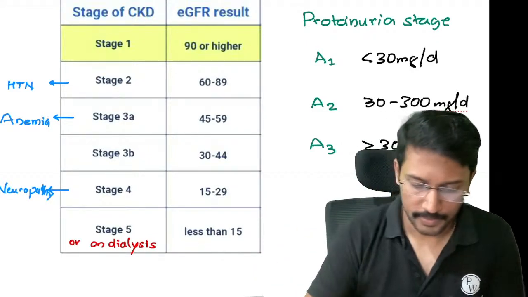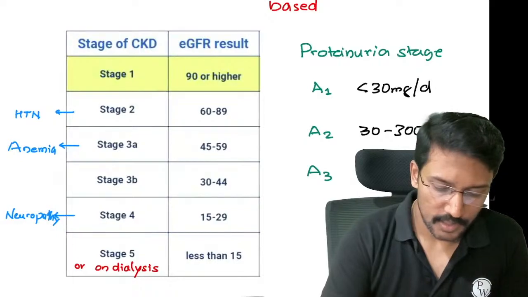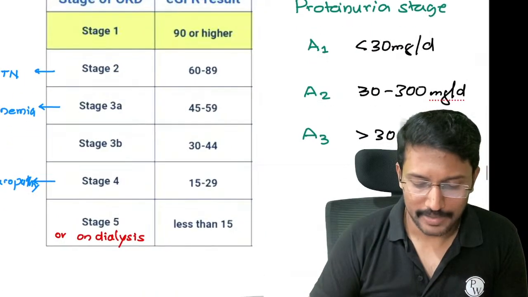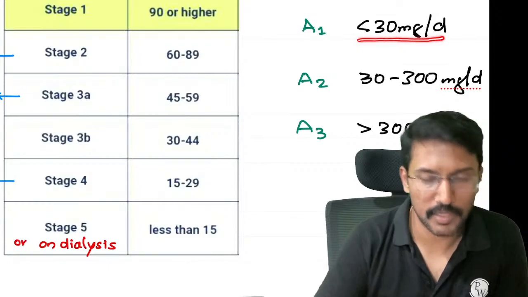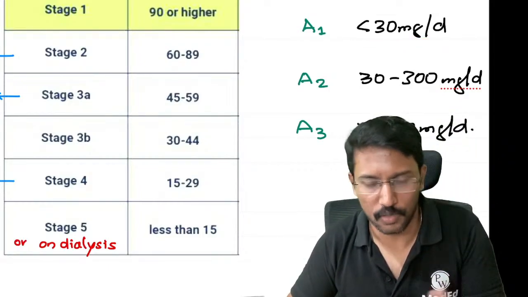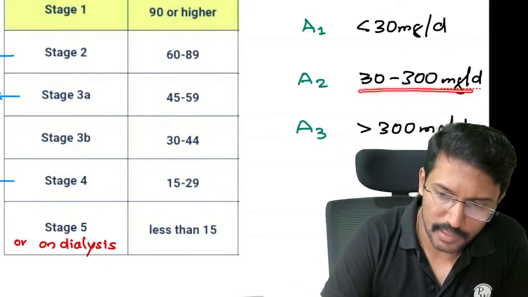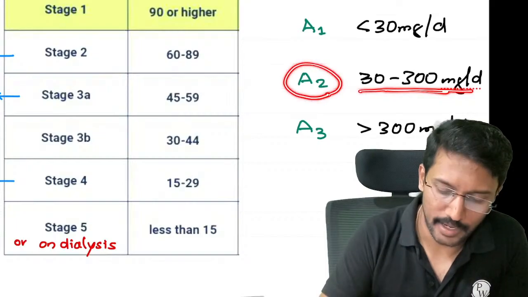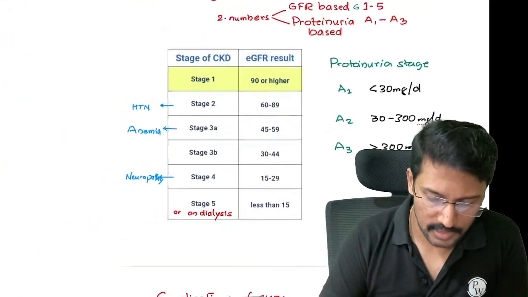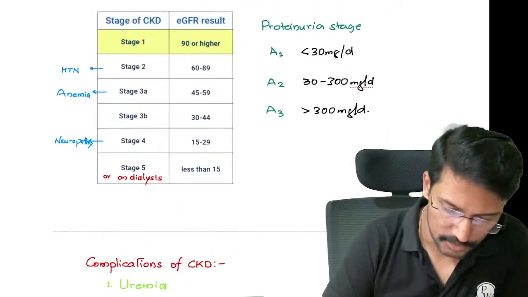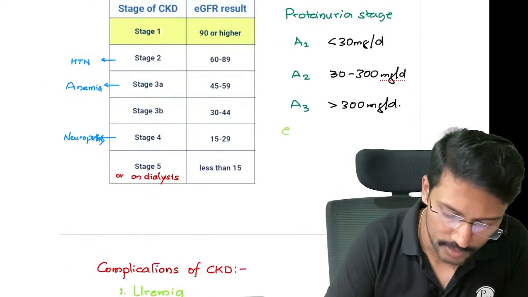Okay. Then each patient of CKD will have some degree of proteinuria, and that proteinuria will further be staged, right? A1 refers to less than 30 milligrams per day. That, as we know, is normalcy, right? 30 to 300 milligrams per day will be counted as A2, and more than 300 milligrams per day will be counted as A3. This table I want you to learn by heart, and just for us to understand it better, let us do an exercise.